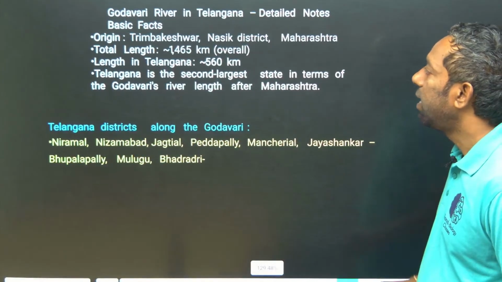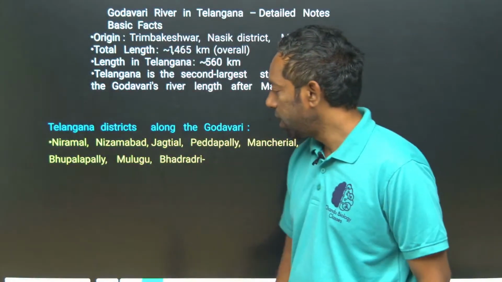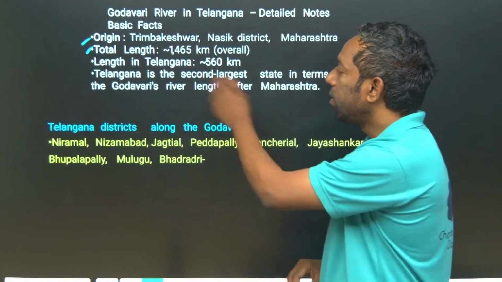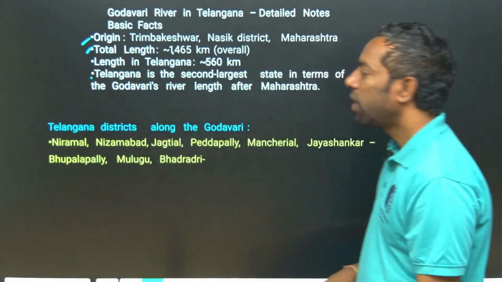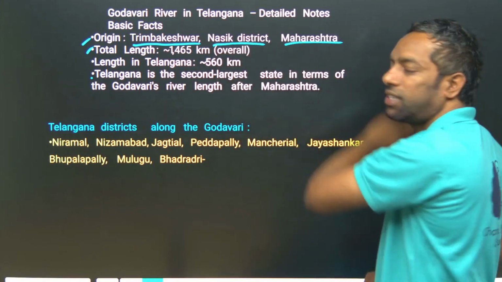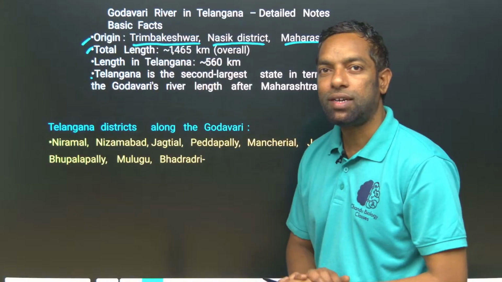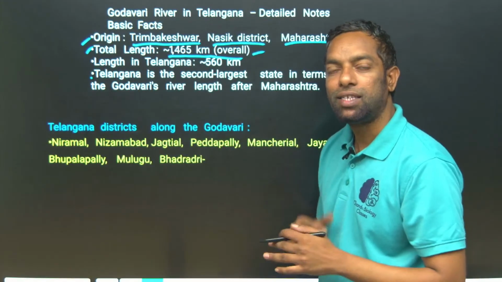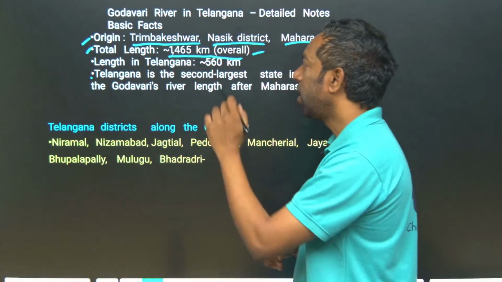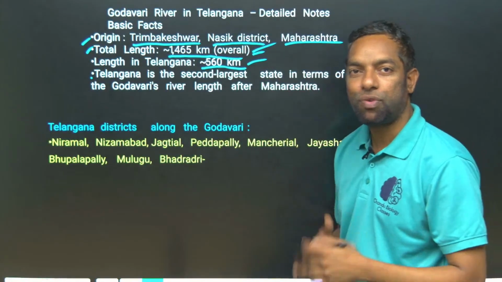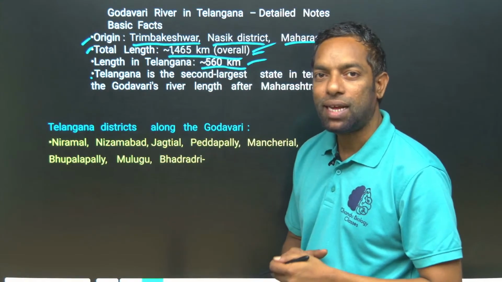Godavari River in Telangana, detailed notes and facts. I made these for the exam point of view. Origin, total length, length in Telangana, and Telangana is the second largest. The origin is Tryambakeshwar, Nasik district, Maharashtra. The total length is 1465 kilometers, and in Telangana it is 560 kilometers.